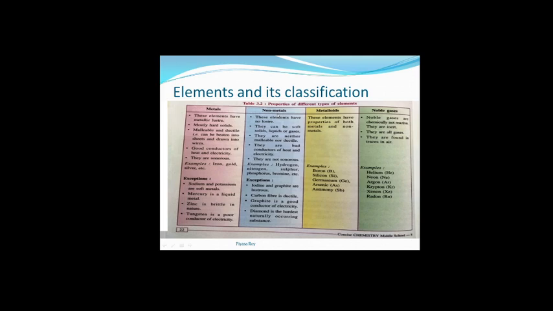Next, come to non-metals. See, these elements have no luster. We don't get the metallic luster in non-metals. They are generally dull. They can be soft solids, liquids or gases. So non-metals can be soft solids like sulfur, liquid or gases. They are neither malleable nor ductile. This property we have seen in metals, but in non-metals we cannot find this. They are not malleable and ductile.